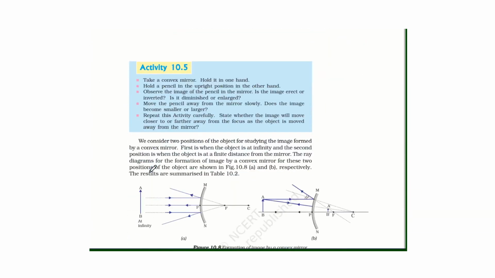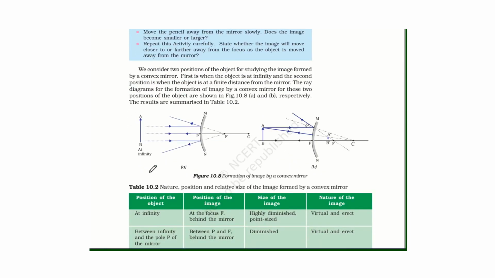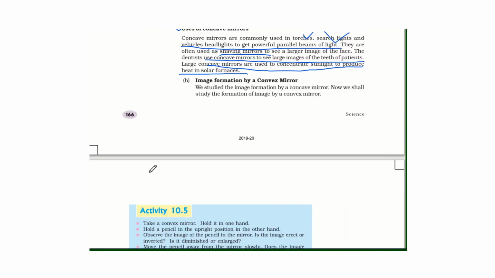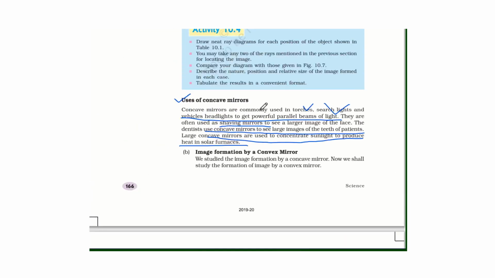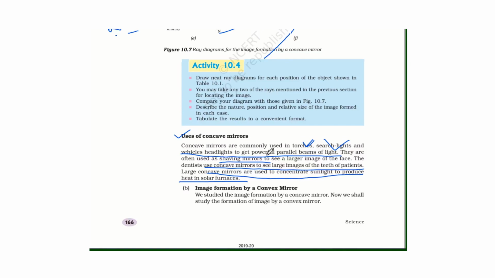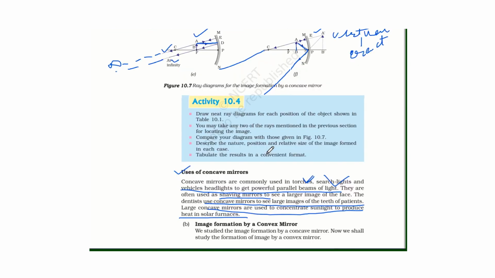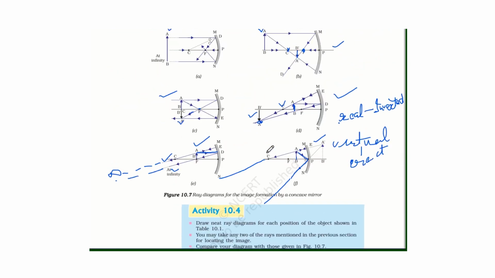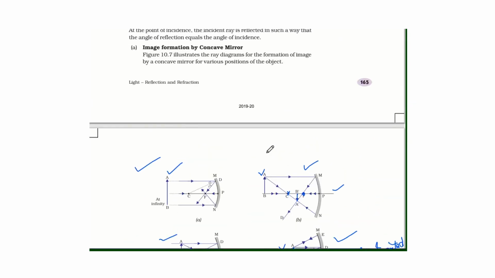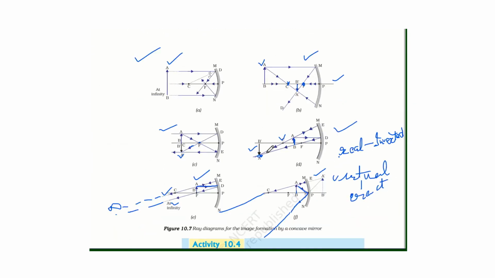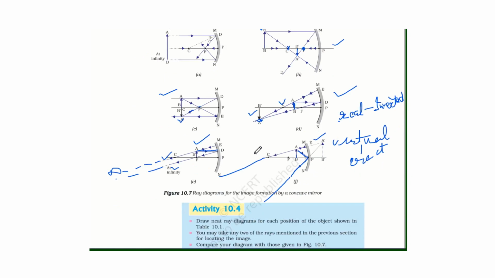So concave mirror is used in torches. As you have seen, concave mirror is used in torches. Why is it used in torches? So see this ray diagram. When the object is placed at the focus, the ray becomes parallel after reflection. So in case of torch also,